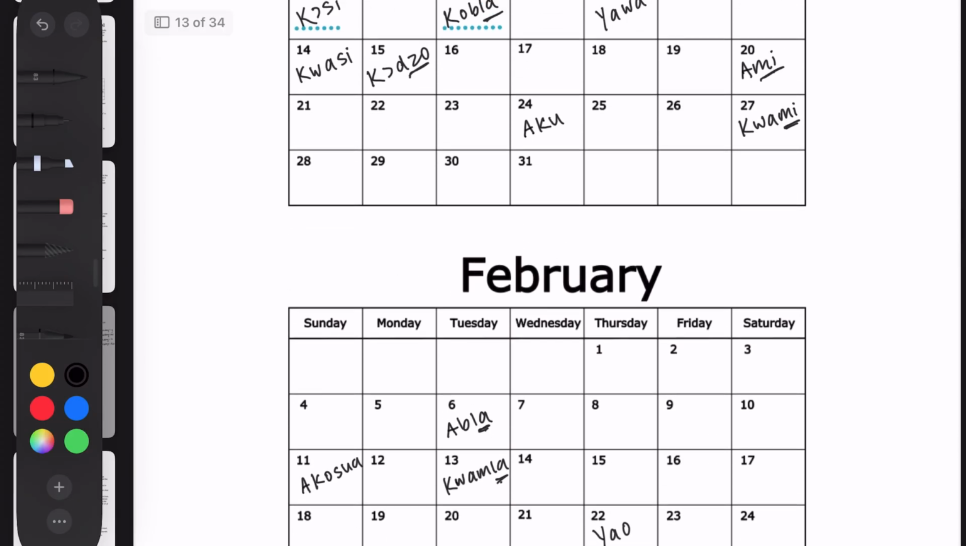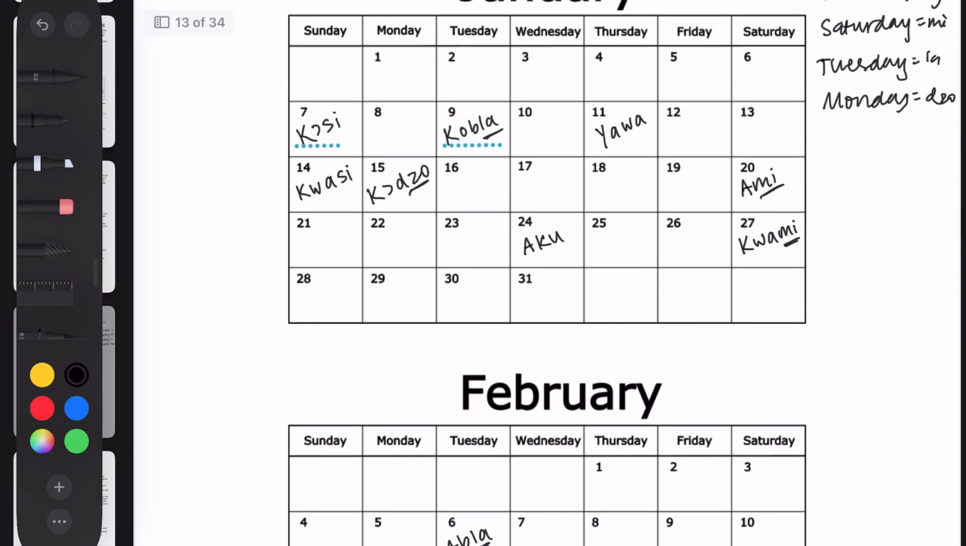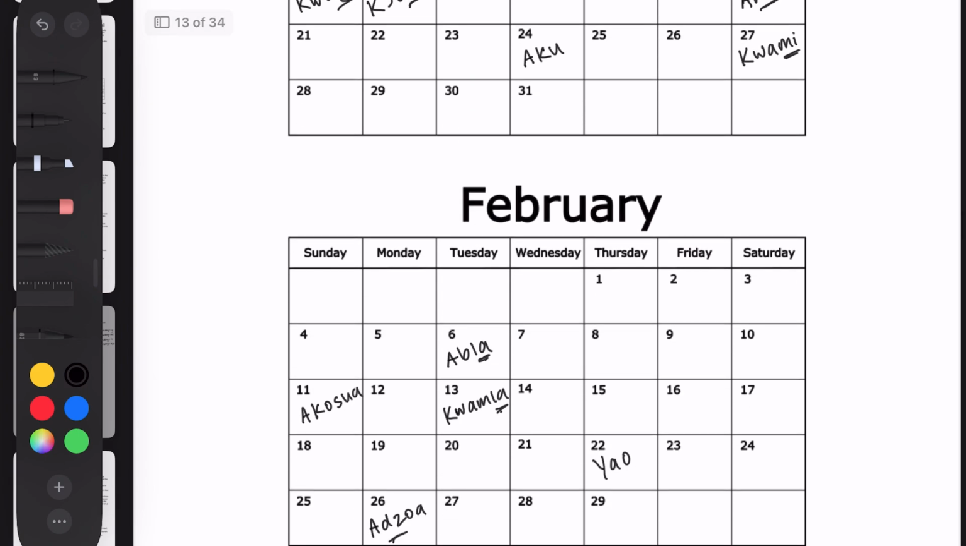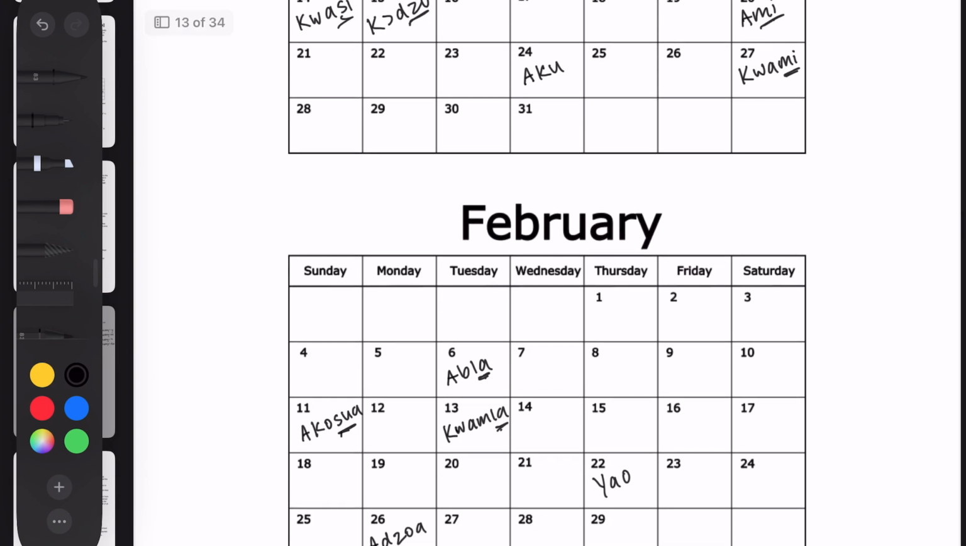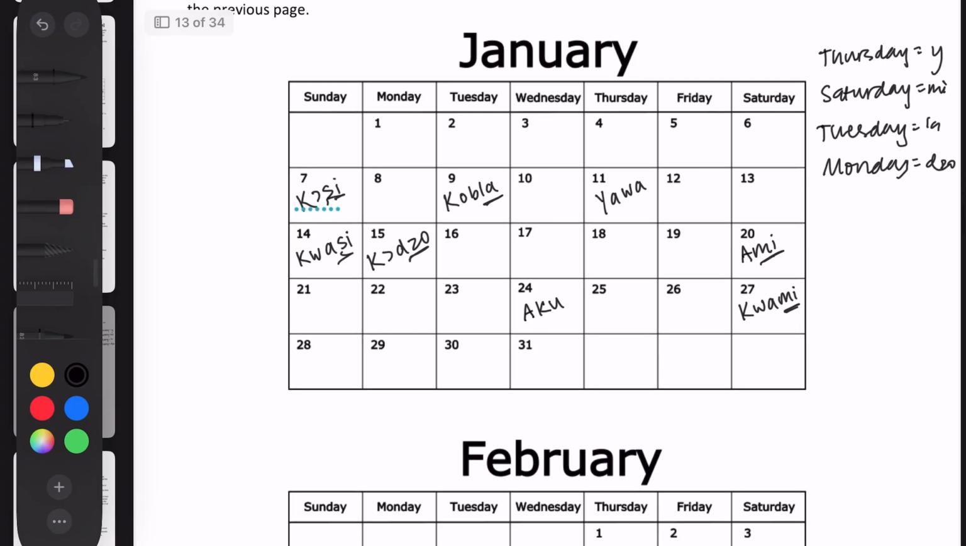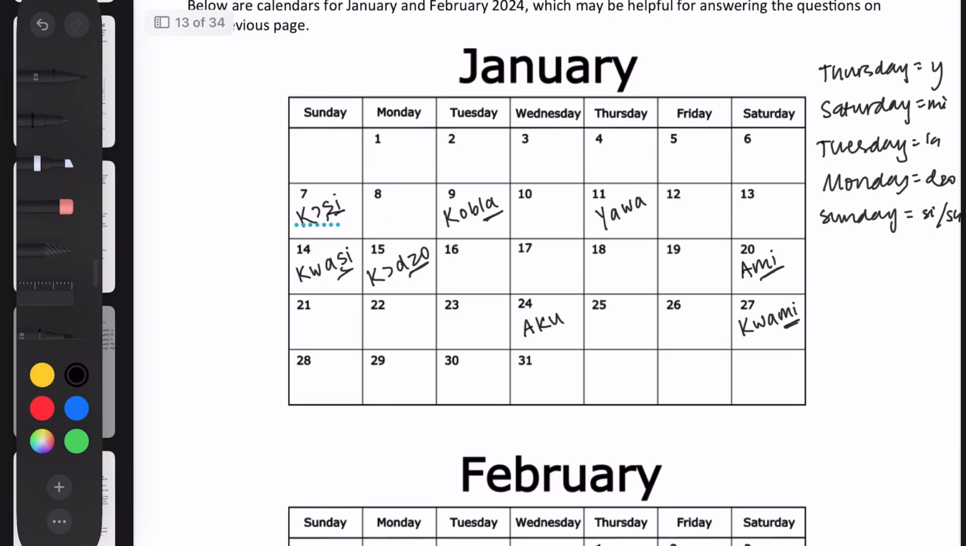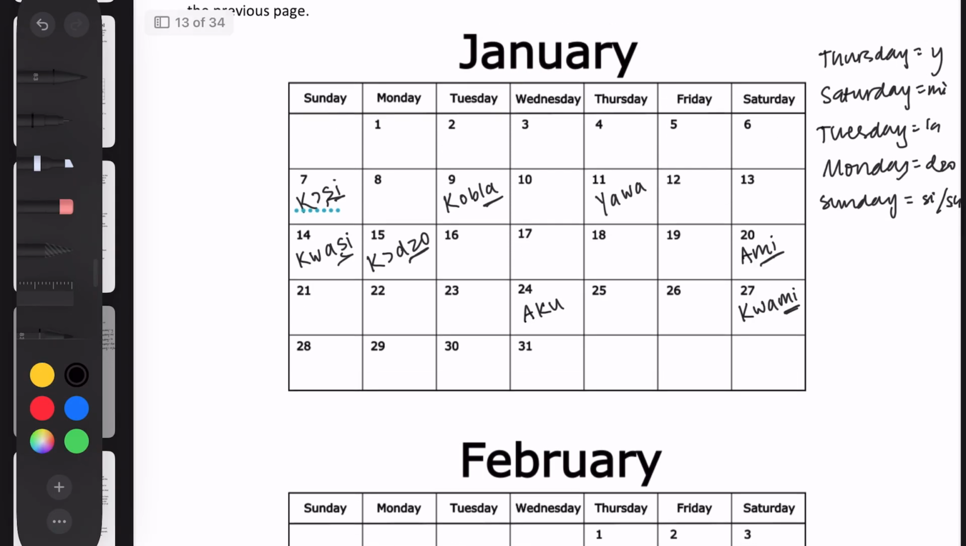And then Sunday, it's also not exactly the same, but they do have an SI here. And then this is SU, which is close enough. So we can just write Sunday equals, I guess, SI/SU. Okay, for Wednesday and Friday, we don't have too much data. We kind of just have one for Wednesday and none for Friday.